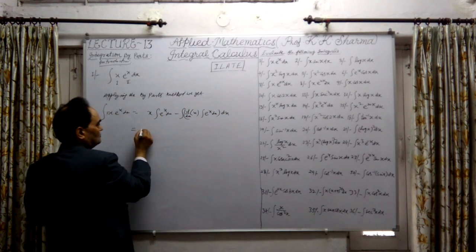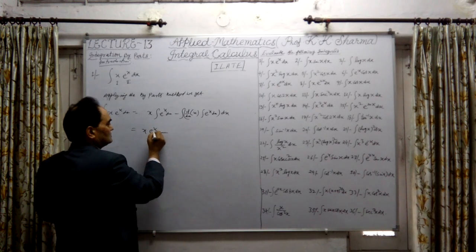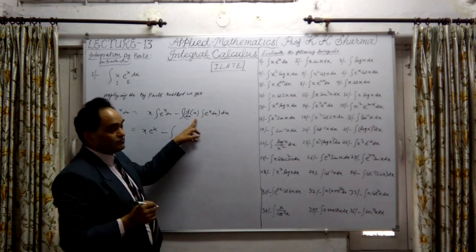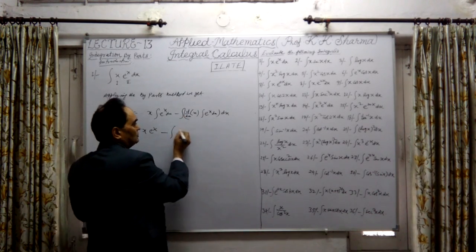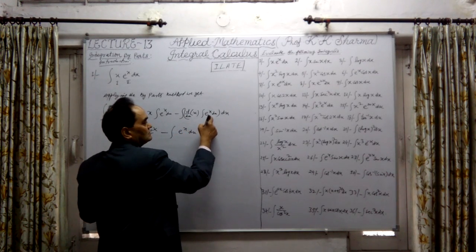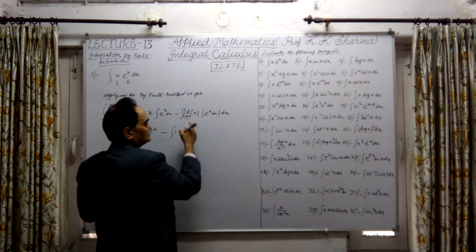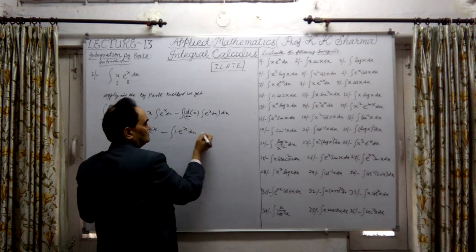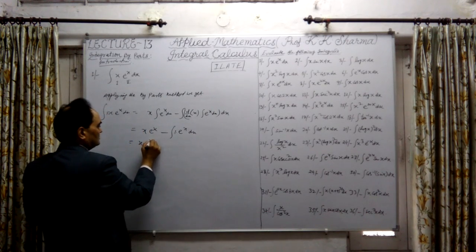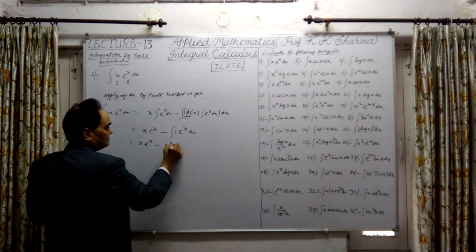So what we get here? Integration of e to the x is e to the x, nothing else, minus the integral of the differentiation of x, which is 1, into only e to the x. This is the integration of e to the x, which I have written here: 1 into e to the x dx. Further, let me write here: x e to the x minus e to the x, since the integration is e to the x only.